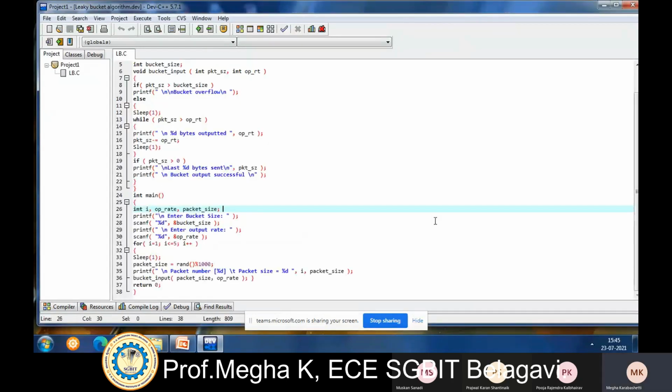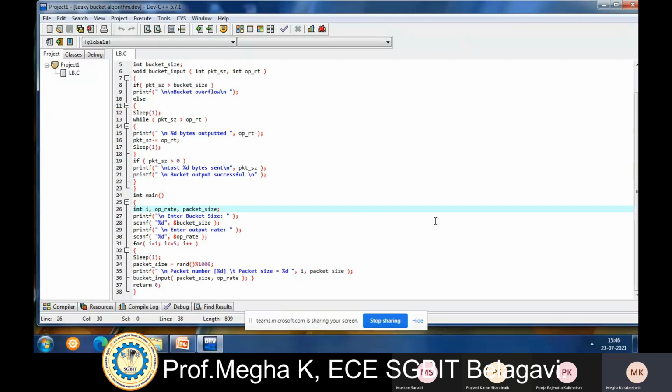So when will that packet be discarded? If the packet size is more than the bucket size. First you need to enter the bucket size, right?